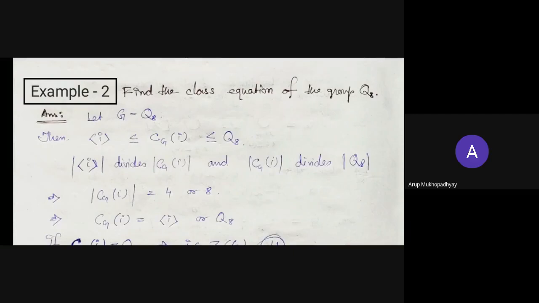Whenever you are talking about the class equation of finite groups, you may consider any group action, but this group action will give you these results. Conjugation is a particular one, but it is very important. Conjugation is a very important tool for geometry also. So this classification also exists for any type of left action.